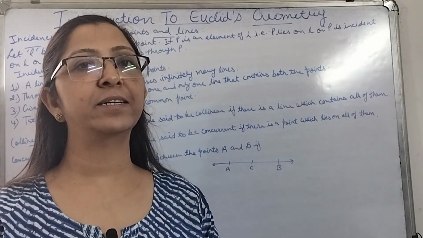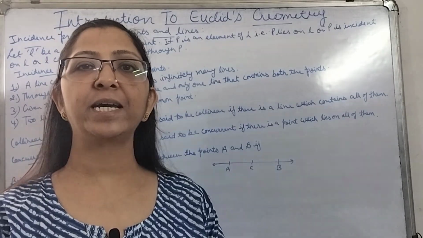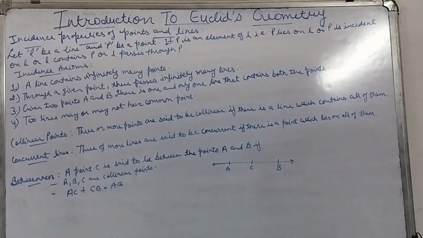Now let's understand incidence properties of points and lines. Let L be a line and P be a point.